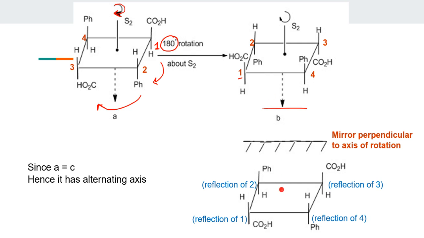Now we will see the mirror image. So the mirror image of the third is this. So COH is down, and up here, right? pH, so this is how it will look like. H will come here, pH will be down here, right? So I have written this for your understanding so you can get a better perspective. Now is A matching with C? Is A matching with C? Yes. So A is equal to C. So we say that it has an alternating axis of symmetry.